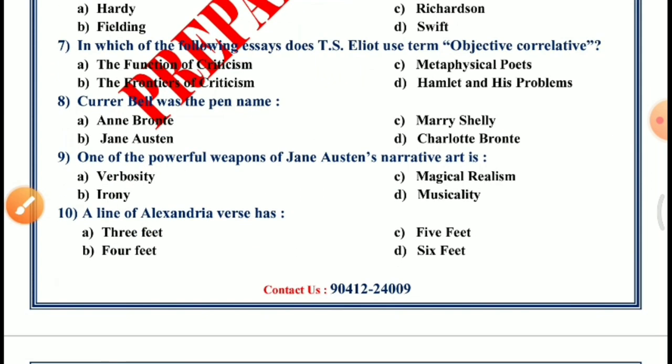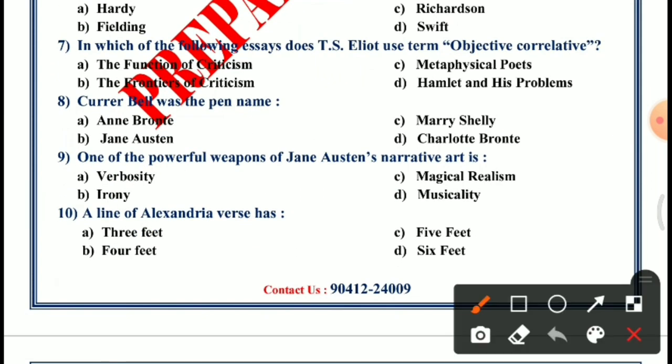Question number 9. One of the powerful weapons of Jane Austen's narrative art is. Option A, verbosity. B, irony. C, magical realism. D, musicality. The answer is B, irony.